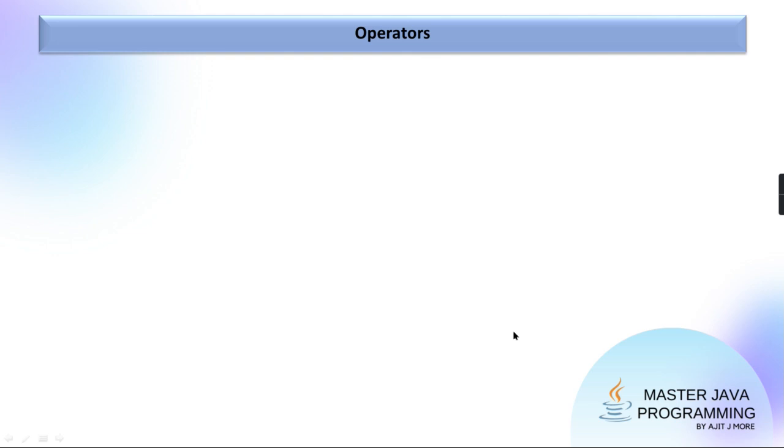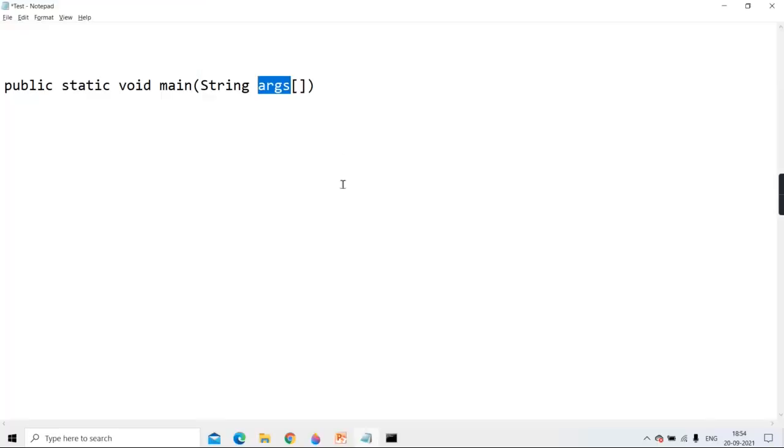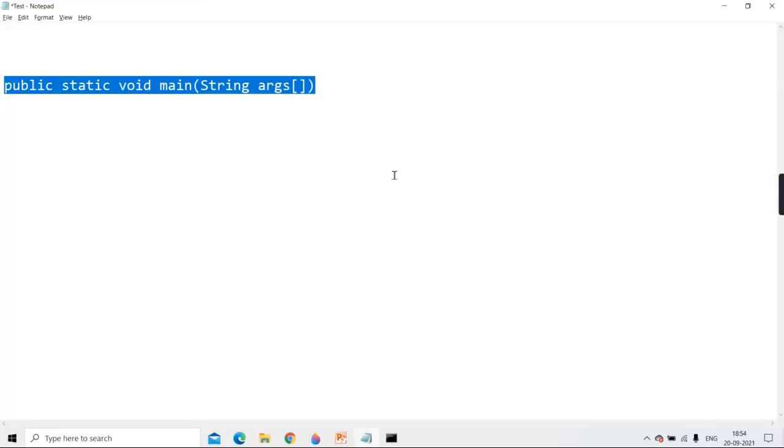And then we will start discussing each type of operators, as many operators Java has provided. Many times by mistake I may say Python, but I'm sure you will understand me.